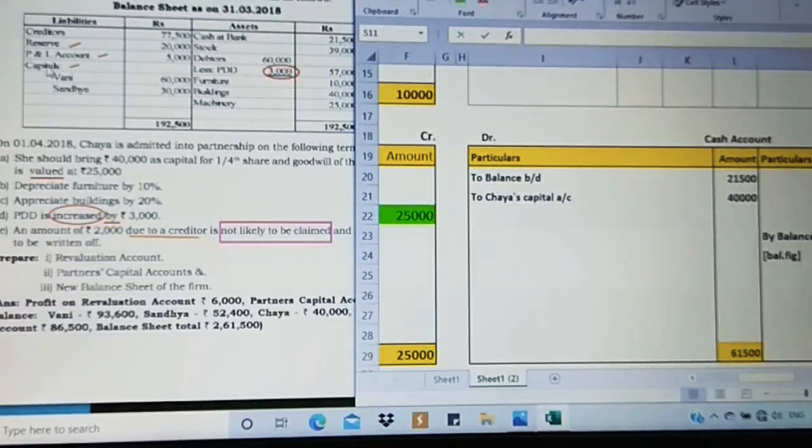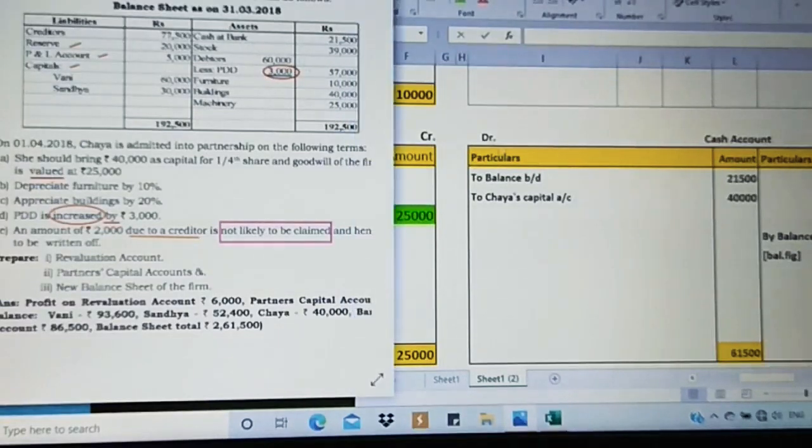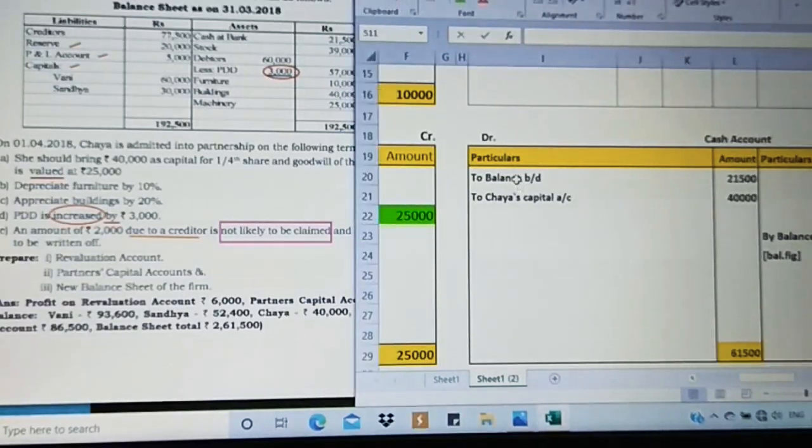Moving on to cash account, first opening value, asset side it is, that is on the debit side. We are posting on the credit side. I have done here. To balance brought down 21,500. Apart from that, no other word is related.